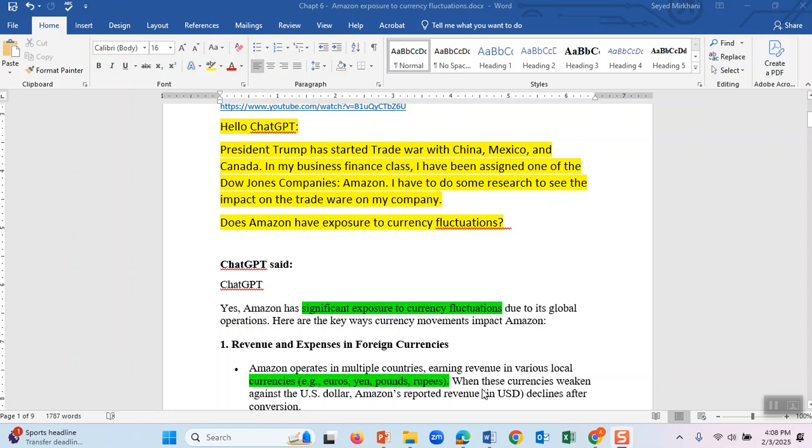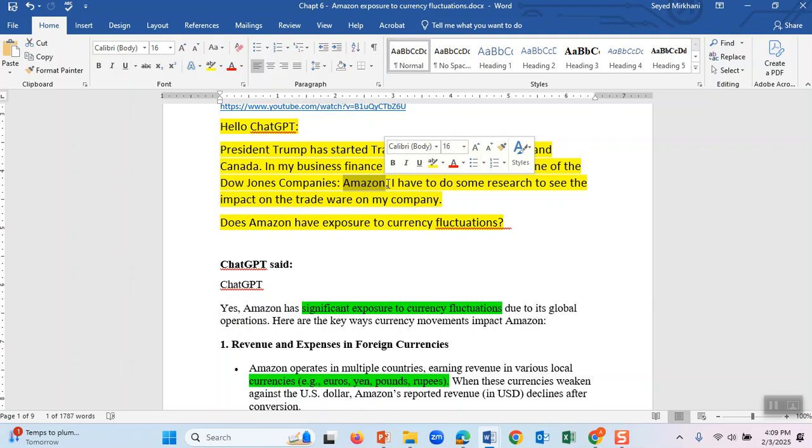Chapter 6 is about currency devaluation, currency between the countries. As we know, President Trump has started a trade war with China, Mexico, and Canada. I want to know whether this trade war is going to impact my company, which is Amazon. As you all know, you are assigned one company. You have to go and put this information and find out if this trade war has